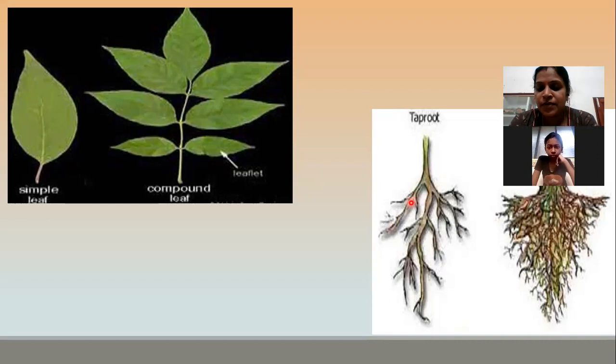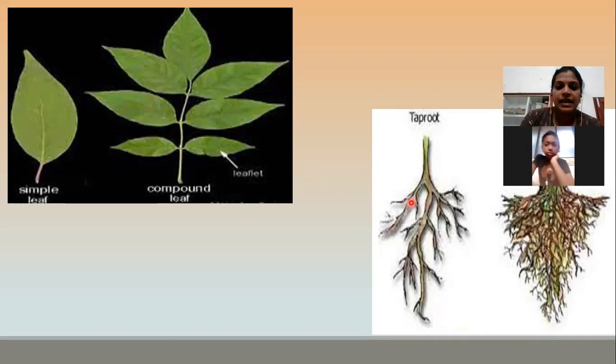And fibrous root, you can see when you uproot a grass. When you uproot a grass, you can see so many thread-like structures. Clear? So such kind of roots are known as fibrous root. So how many types of roots are there? Two. One is taproot, another is fibrous root. Clear? Okay.